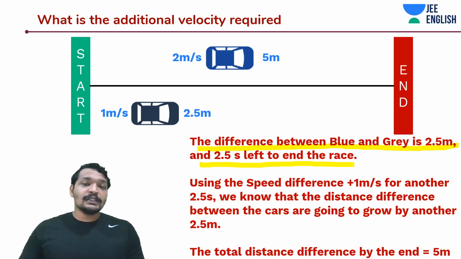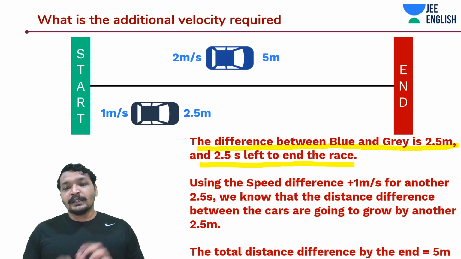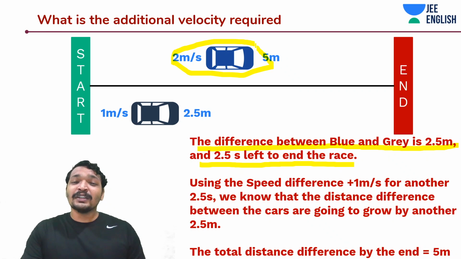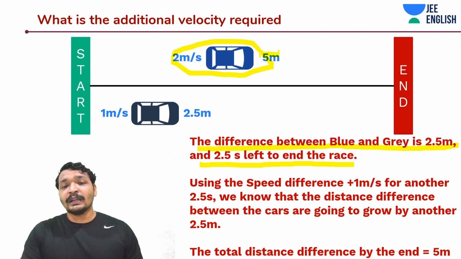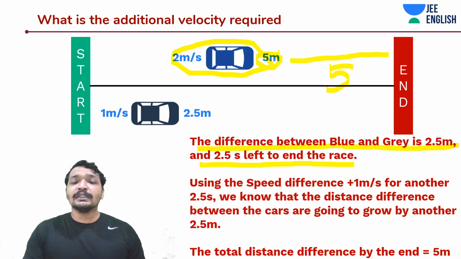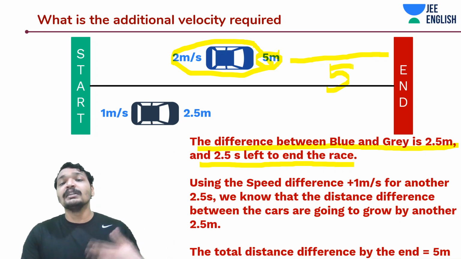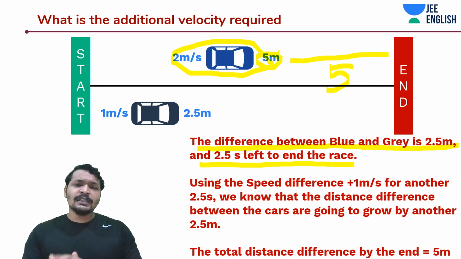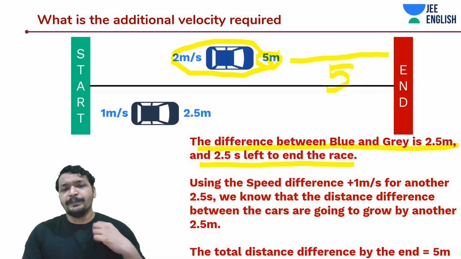This was the earlier thing that we know: there was 2.5 meters distance between them and 2.5 seconds is left, because this blue car is traveling at 2 meters per second and the leftover distance is only 5 meters. It has already completed 5 meters, so it is going to complete this race within the next 2.5 seconds. Now, using the speed differences, we'll calculate this problem.